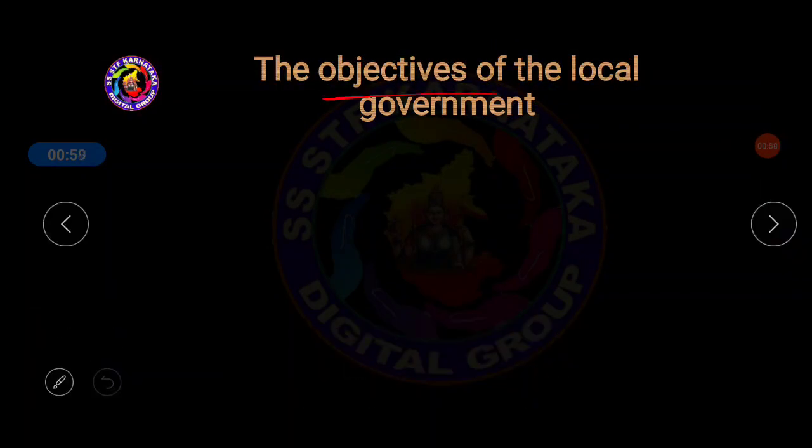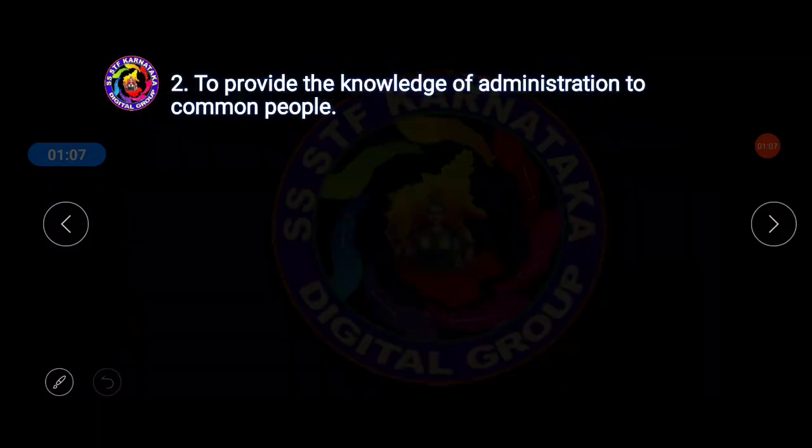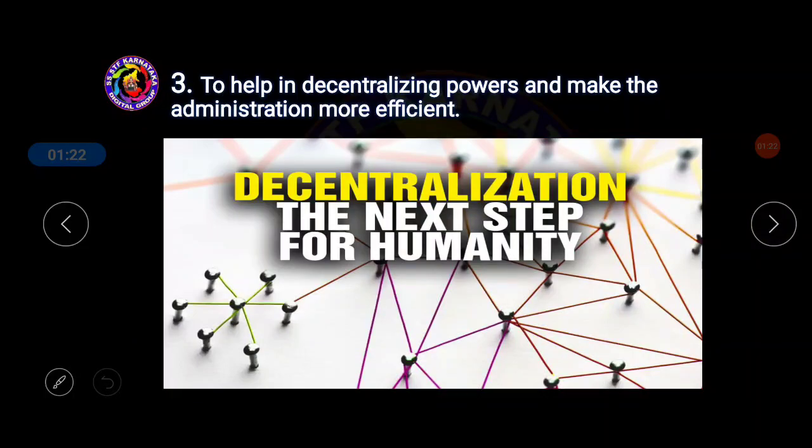See here, what are the important objectives of local government? First of all, it will involve the local people in solving the local problems in their own locality. Next, to provide the knowledge of administration to the common people. The people will get the knowledge about how the administration in the local government is carried on. This knowledge is transferred to the common people with the help of local government.